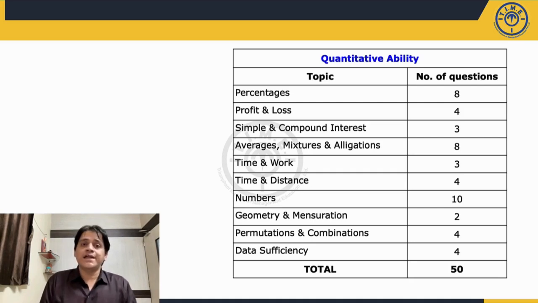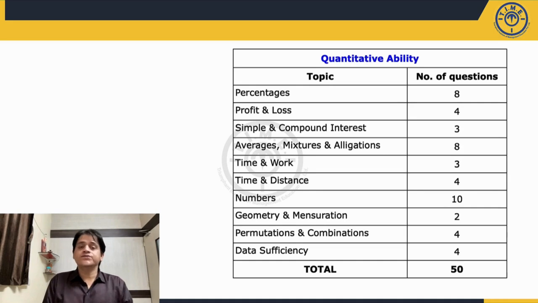Average, mixtures and allegations, there were again a good number of questions, 8 of them. Many out of those were simple questions, one-liners, something like what is the average of the first 100 numbers. So those kind of questions were asked. Time and work, 3 questions were asked. 2 out of those questions were based upon groups of persons working and 1 was based on pipes and tanks.